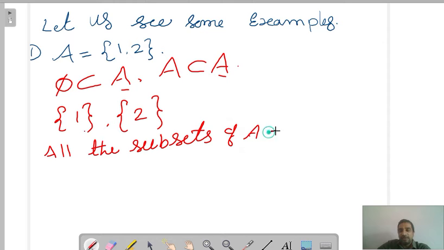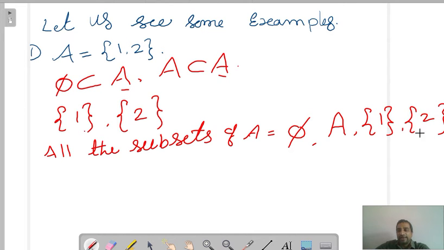Now you tell what are the subsets from above two statements. So, yes, exactly: null set and subset A itself, and {1} and also {2}. Very good. How many subsets total? Number of subsets are 4.